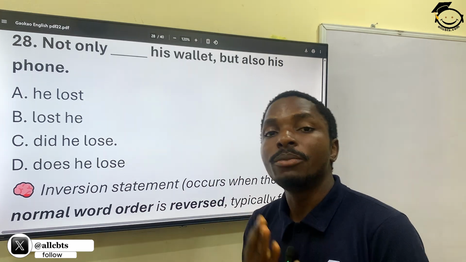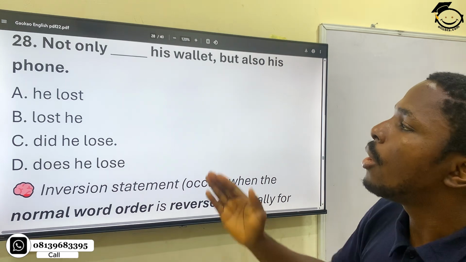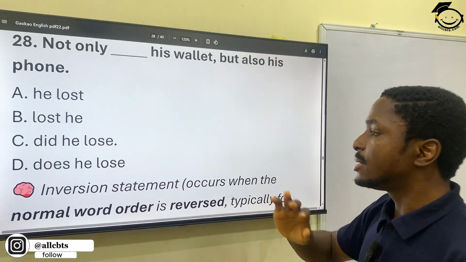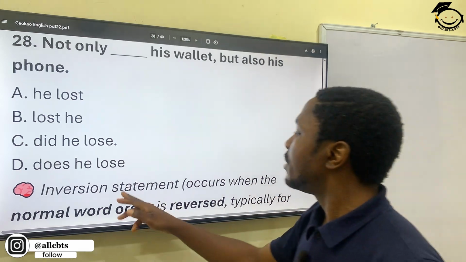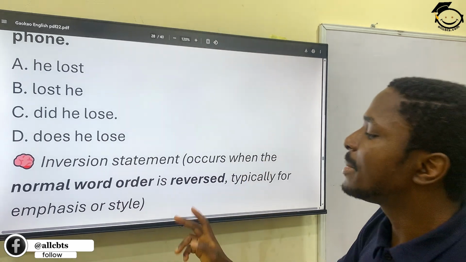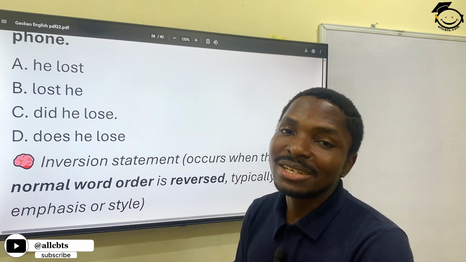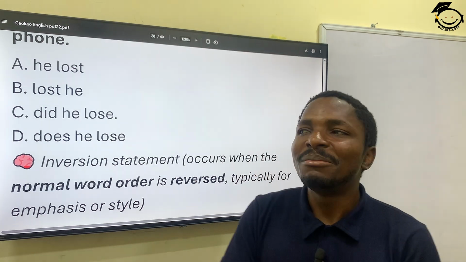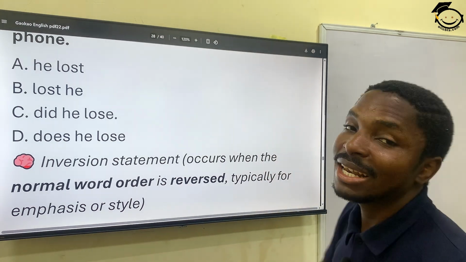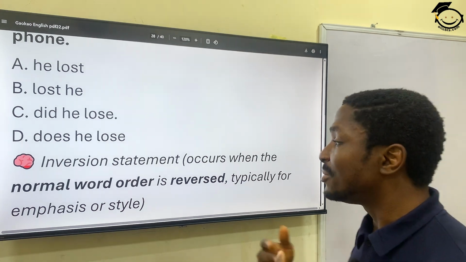Like I said, I'm going to make a detailed, but short, video on inversions, so that we can see all different types of inversions. The inversion statement occurs when the normal word order is reversed, typically for emphasis or style. That means the normal way it should be written is now reversed. Most of the time it's reversed for style, just to add color, just to make it stylish. But sometimes it's also reversed for emphasis.